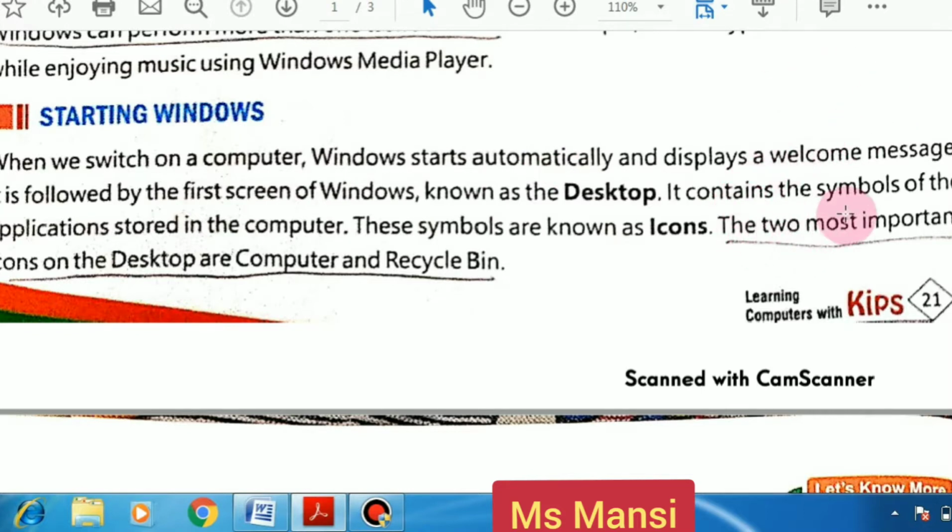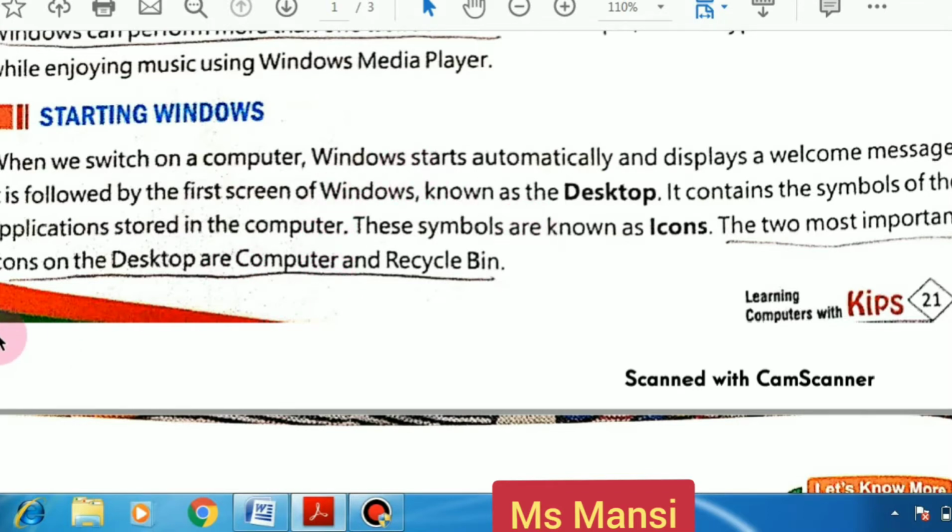It contains the symbols of the applications stored in the computer. These symbols are known as icons. The two most important icons on the desktop are computer and recycle bin.